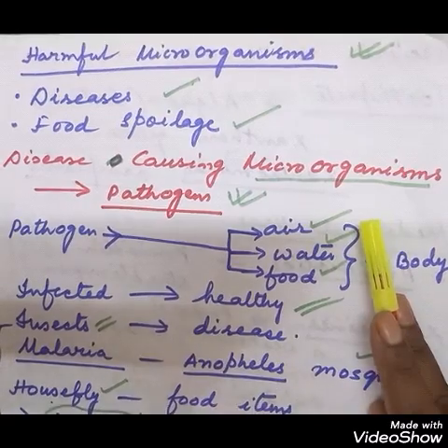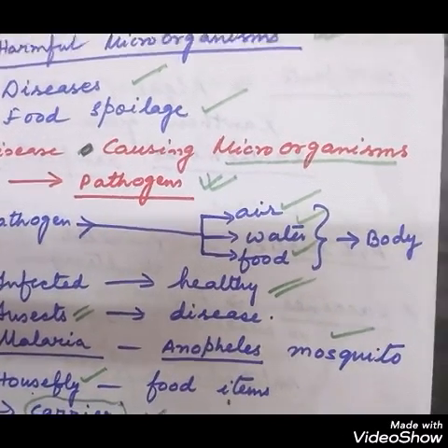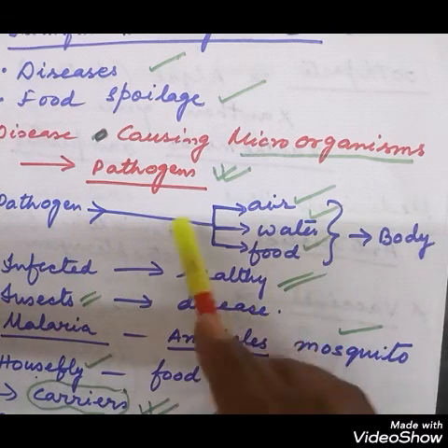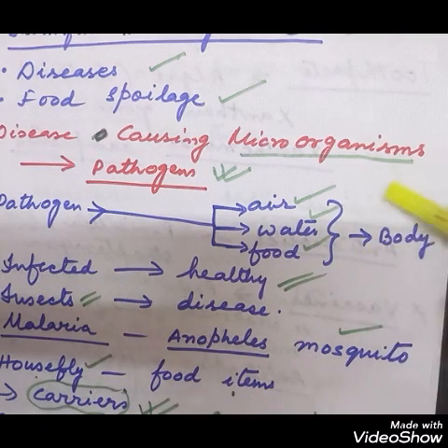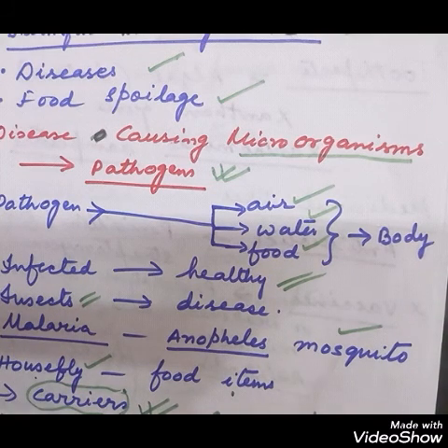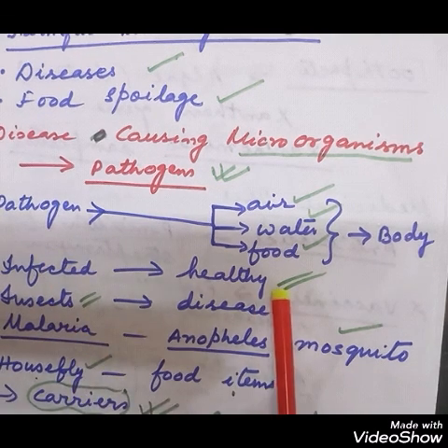Now they can enter our body through air, water and food. If the water is unfit for drinking, then through it the microorganisms can enter our body, through air also, and through contaminated food also. The pathogens can enter the body and may cause disease in our body, and they can spread the disease from infected to healthy persons.